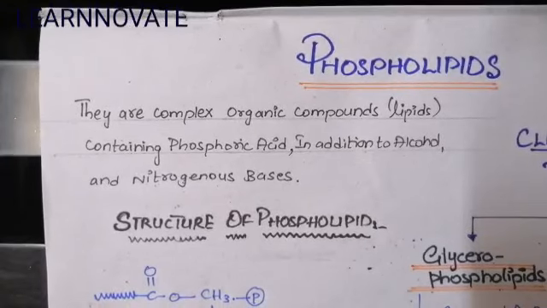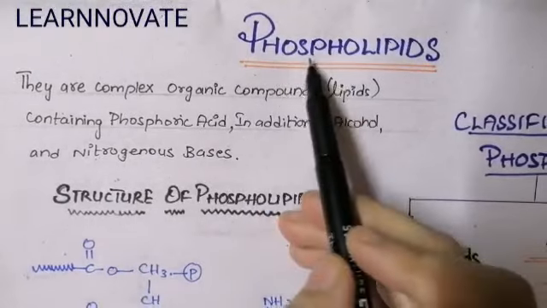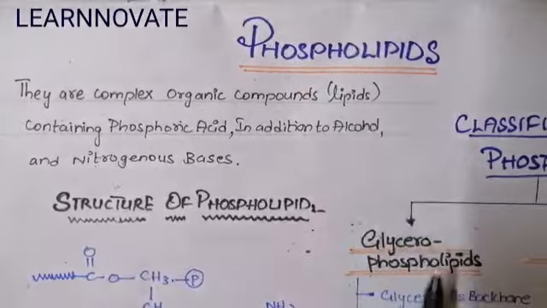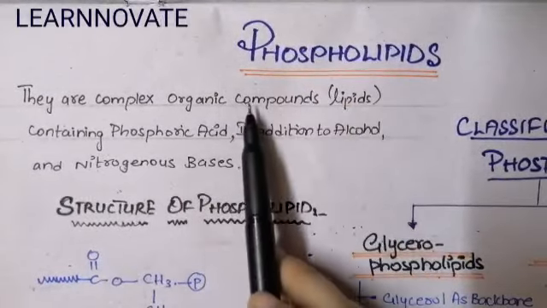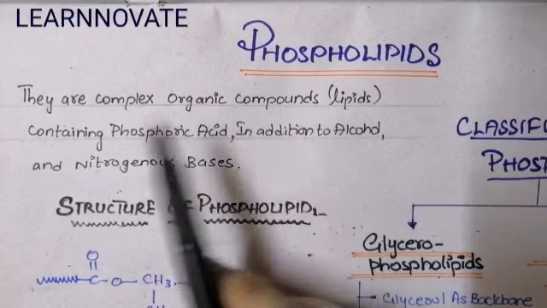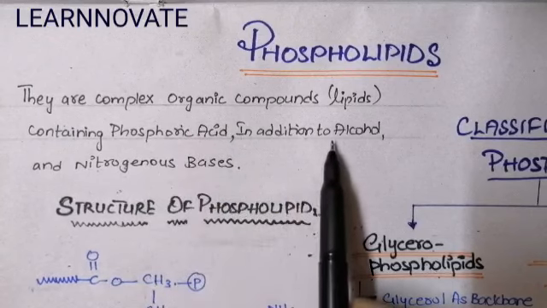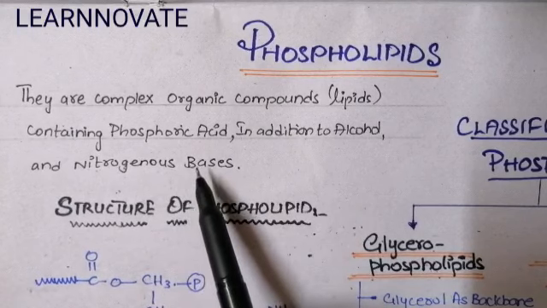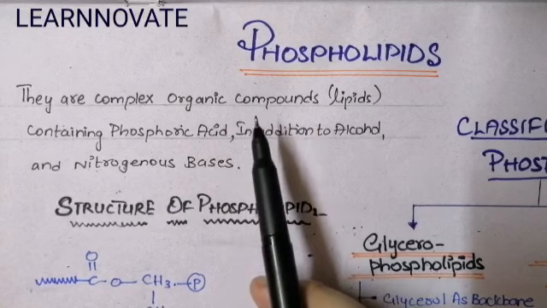So starting the video from the definition of phospholipid. What are phospholipids? We should know. As the name suggests, phospho means the phosphate group attached with the lipids, causing the name phospholipids. So this compound is a complex organic compound mostly of the lipids and phosphate group. It contains the phosphoric acid in addition to the alcohol and the nitrogenous base, with a long chain of fatty acid attached to these structures, forming the structure of a phospholipid.